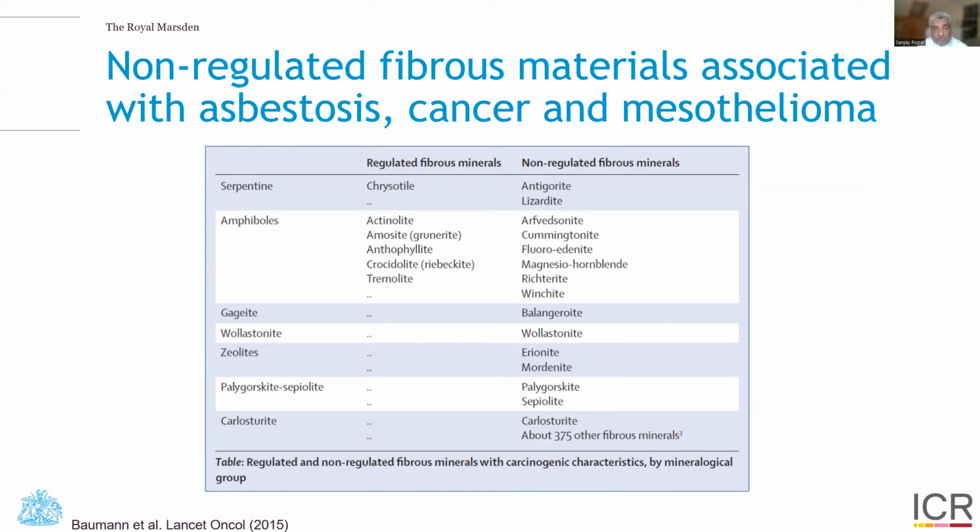Alongside the regulated fibrous minerals, we have the non-regulated fibrous minerals in the classes of serpentines, amphiboles, gagiites, wollastonite, zeolites, etc. Specifically, erionite is a non-regulated fibrous mineral which occurs extremely commonly in several parts of the world, including certain regions in Turkey, and is associated with outbreaks of mesothelioma in certain areas there. And there is a call, for example, for greater regulation of these non-regulated fibrous minerals than currently we have.